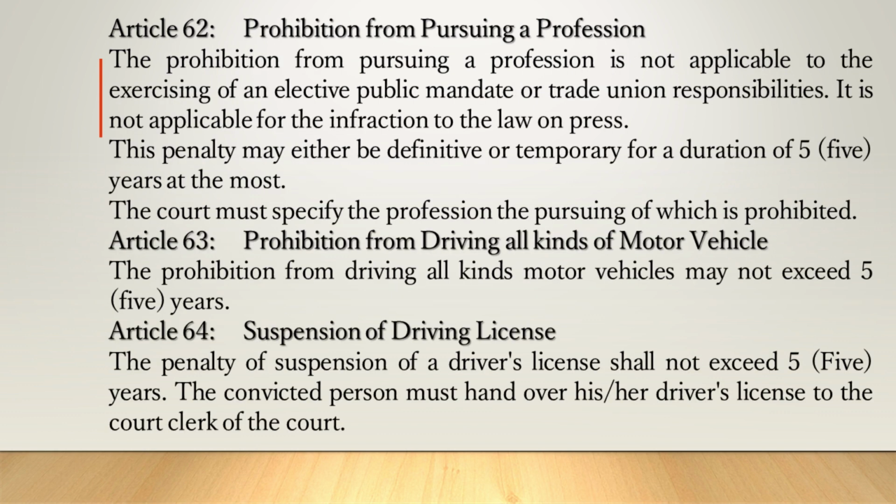Article 62. Prohibition from pursuing a profession. The prohibition from pursuing a profession is not applicable to the exercising of an elective public mandate or trade union responsibilities. It is not applicable for the infraction to the law on press. This penalty may either be definitive or temporary for a duration of 5 years at the most. The court must specify the profession the pursuing of which is prohibited.